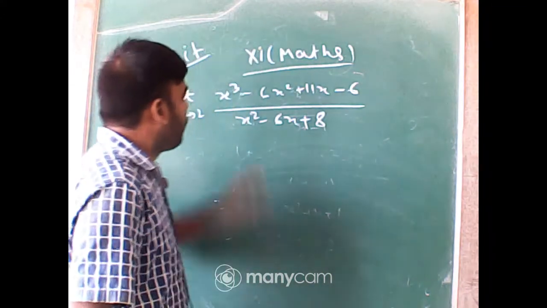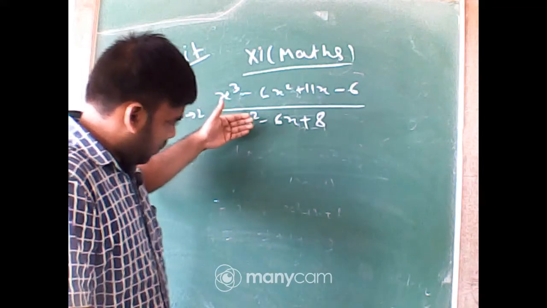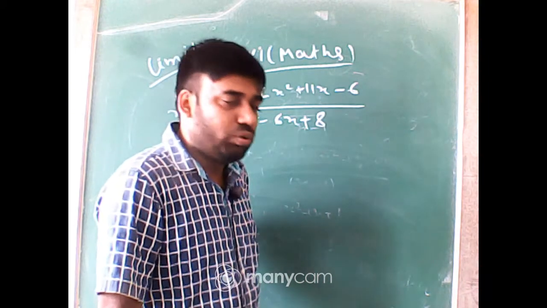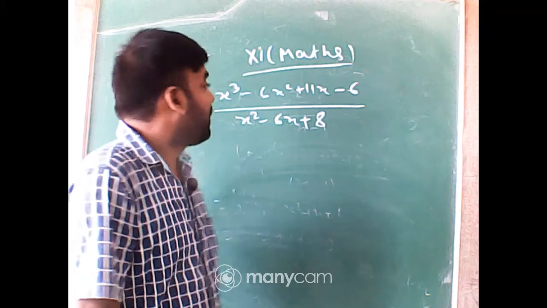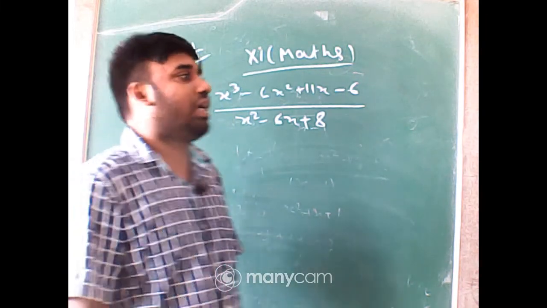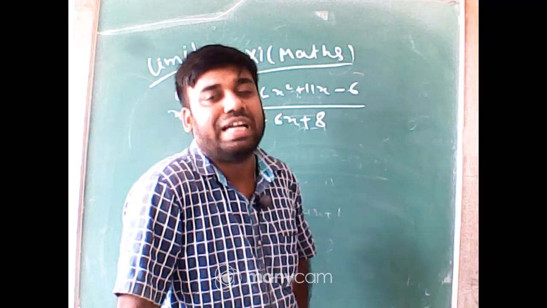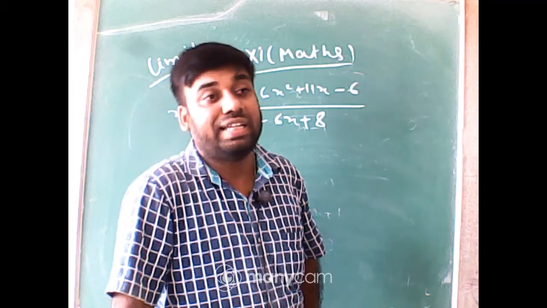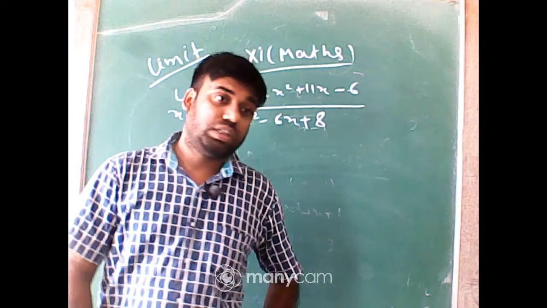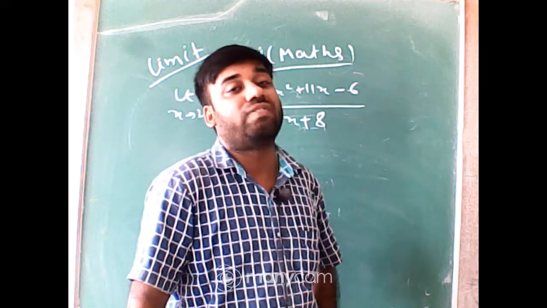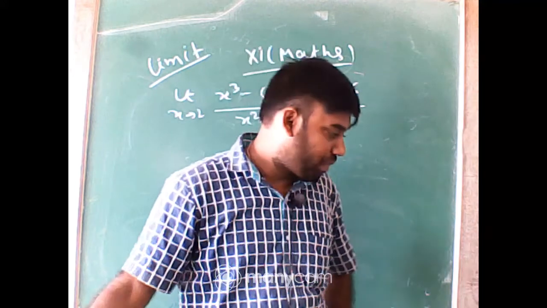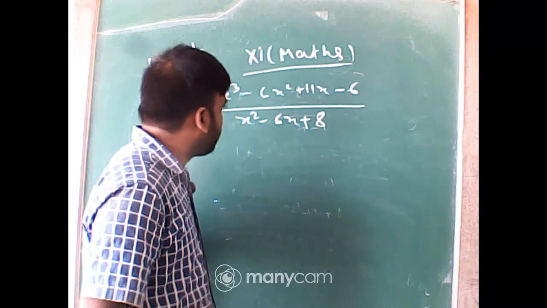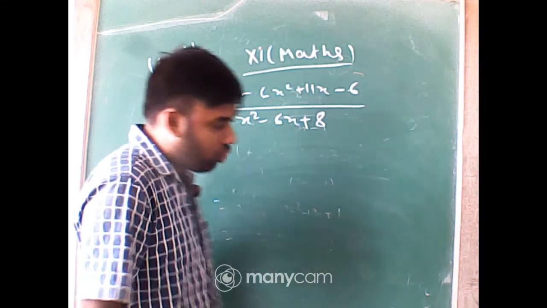Second method, factorize it. The denominator is a quadratic equation, so we can use the middle term method. But in the numerator, the highest degree is 3, which means it is a cubic equation. In the class 9 polynomial chapter, we have learned how to factorize a cubic equation. I think you can solve that one. Solve it quickly.